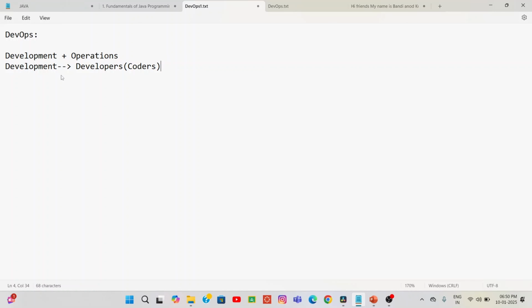It's pretty simple, right? Next, the operations team. This operations team, we can say, is the deployment team. That means hosting an application.